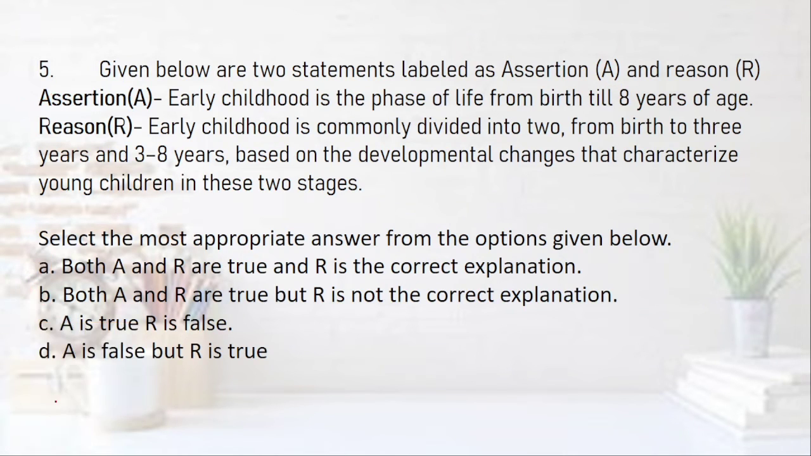Okay. So let's see the assertion. Early childhood is a phase of life from birth till 8 years of age. Yes, this is correct. The reason: early childhood is commonly divided into two, from birth to 3 years and 3 to 8 years. This is also correct.